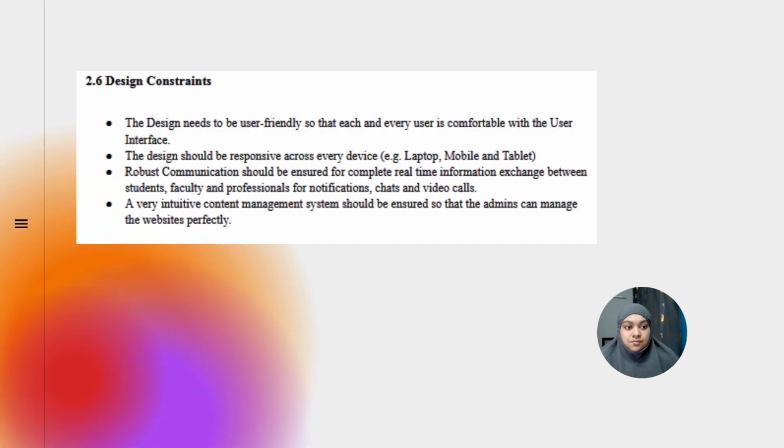Design constraints. User-friendly and intuitive interface, responsive design for all devices, real-time communication for chats, calls, and notifications, and an easy-to-use CMS for seamless admin management.